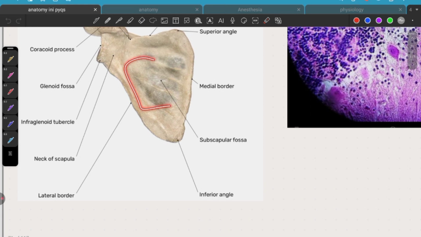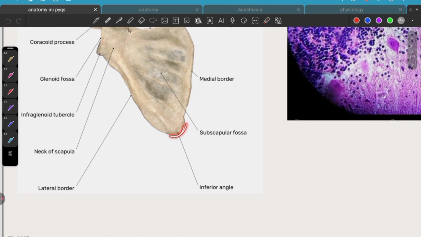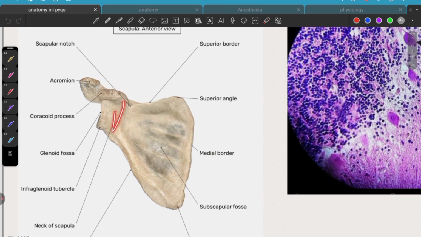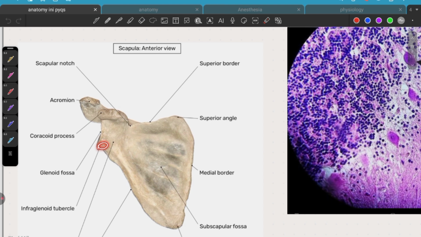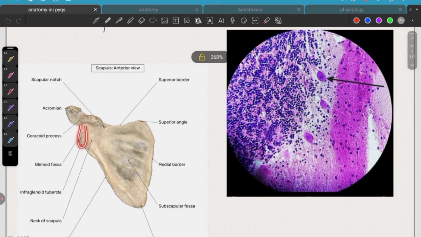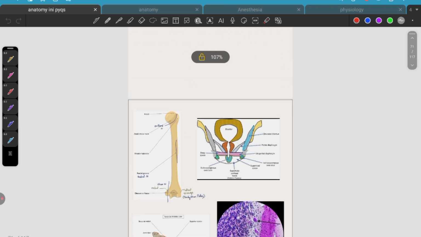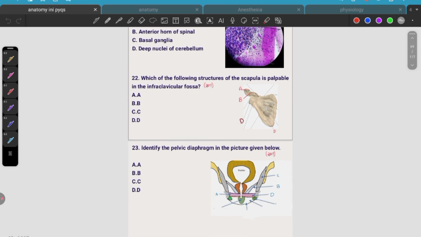And this is the subscapular fossa. This is an inferior angle, lateral border. This is the neck of the scapula. This is the inferior tubercle. This is the glenoid fossa. Here the coracoid process gets palpated when you palpate through the infraclavicular fossa.